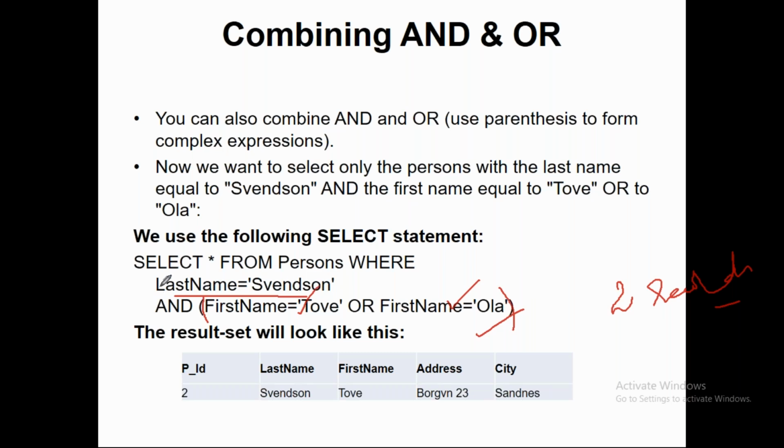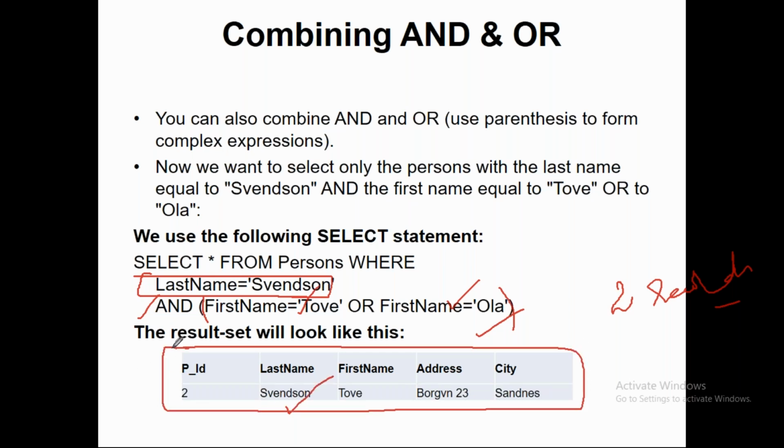But there is another condition which also says that the last name of that person should be Svensson, and that is clubbed with the AND operator. So out of the two, only the one record whose last name is Svensson will show up in the output. So when you combine the AND and OR operators, you'll get the outcome something like this. Is that clear?